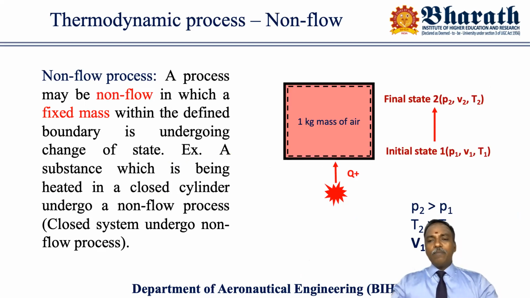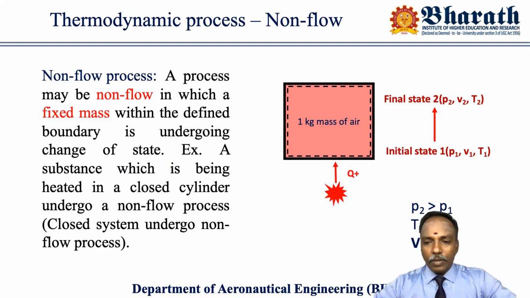The next one is the types of thermodynamic process. The first one is the non-flow process. What is a non-flow process? A process may be non-flow in which a fixed mass within the defined boundary is undergoing change of state. Please try to understand. Already in the first session, we discussed the closed system. Closed system means a system of fixed mass. Mass flow across the boundary will not be allowed. That we discussed already, so it is almost similar to that.